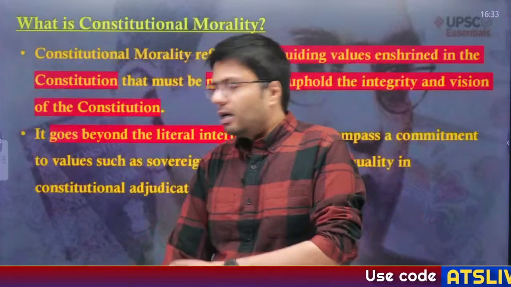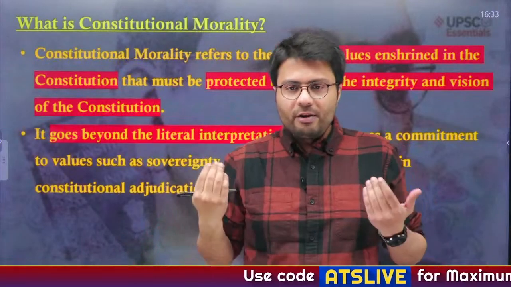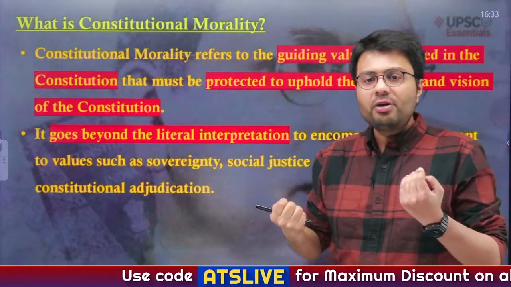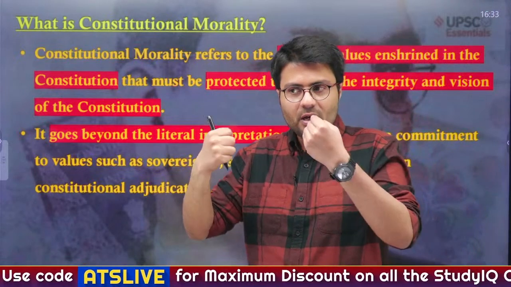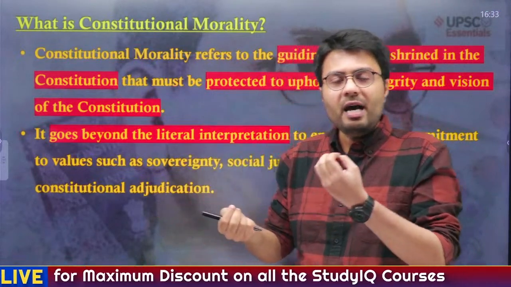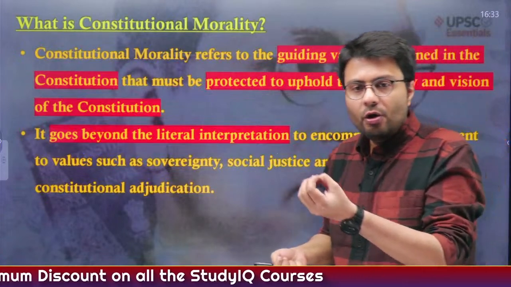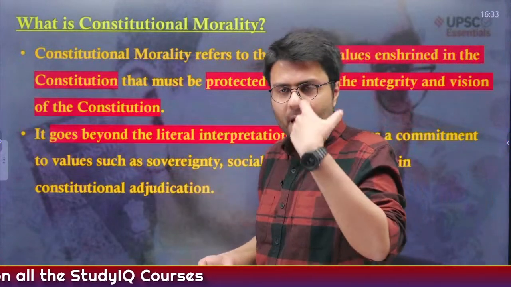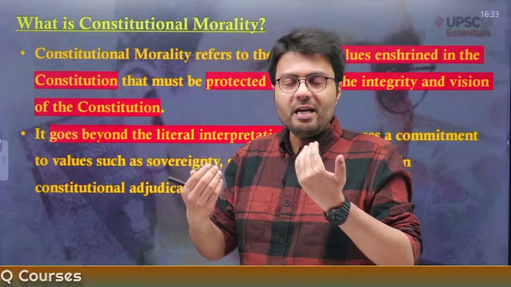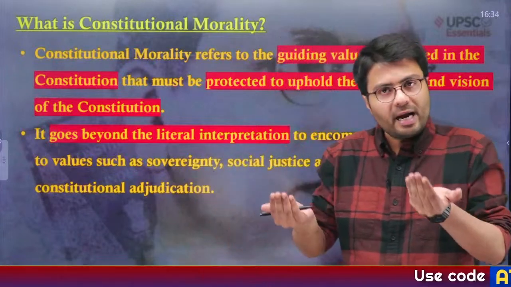Constitutional morality refers to guidelines enshrined in the constitution, which are intended to protect the visions the constitution highlights. For example, what is morality? It is an individual notion of what is right and wrong, right?